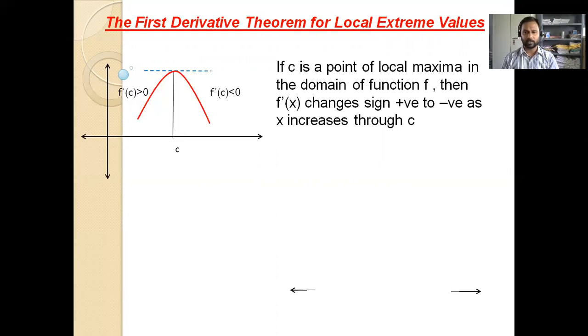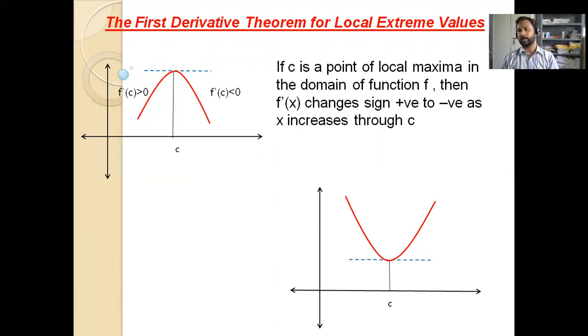Here we have a function. See here is the critical point C, and when we draw a tangent there, again you can see that it is parallel to the x-axis, where f dash x is equal to 0. Now inspect to the left, it is decreasing, that means f dash is less than 0.